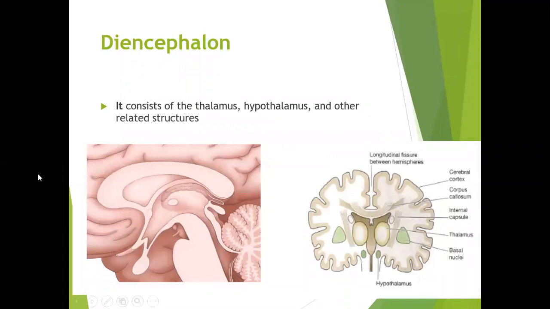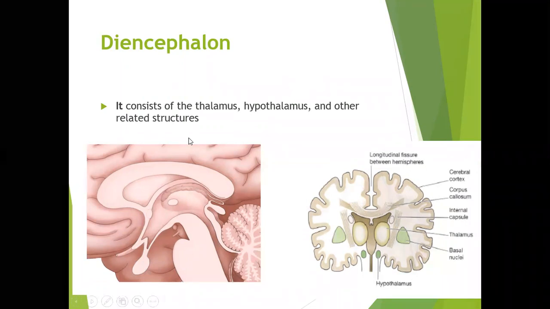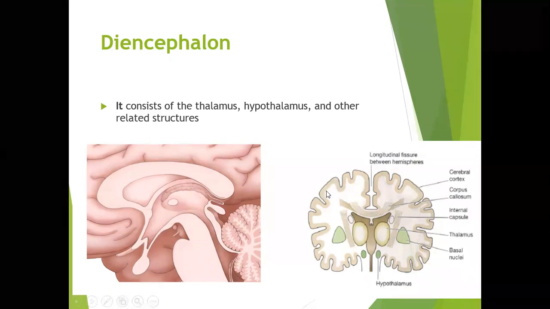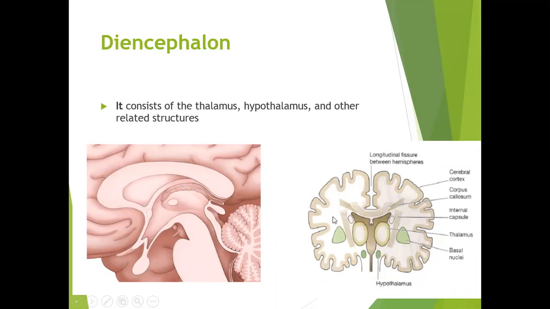Coming to the second part of the central nervous system, that is the diencephalon. The diencephalon is made up of a group of nuclei, a collection of cell body neurons within the brain. They are called nuclei. Okay, so like the thalamus, a very important nucleus which is present here. This is the thalamus. So here, if you can see, here was the cerebral cortex on either side, and the medulla, gray matter and white matter.